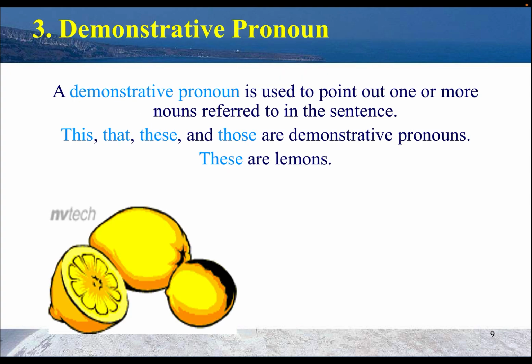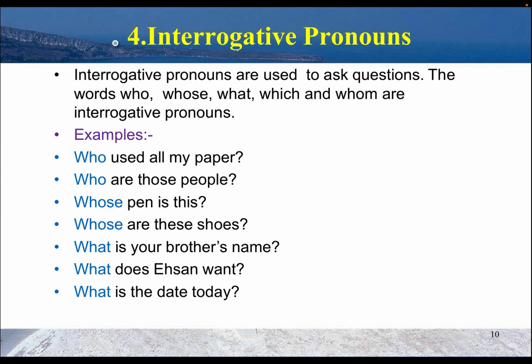Now we will discuss the demonstrative pronoun. A demonstrative pronoun is used to point out one or more nouns referred to in the sentence. Basically, if you demonstrate multiple things which are in a group, which are common, then use it. For example, some fruits are on the table, so you can say those are the fruits. So you are using those for one or more nouns. This, that, these, those. These all are lemons. This is the demonstrative pronoun.